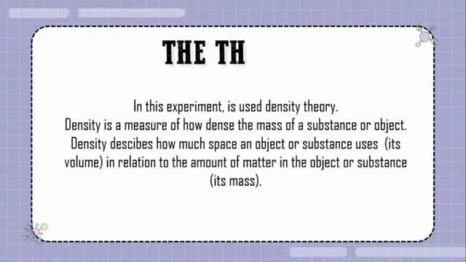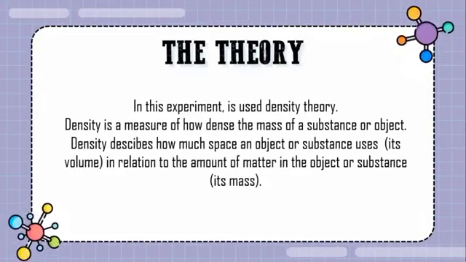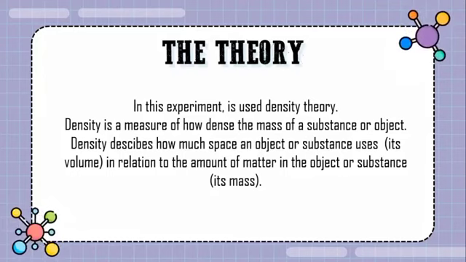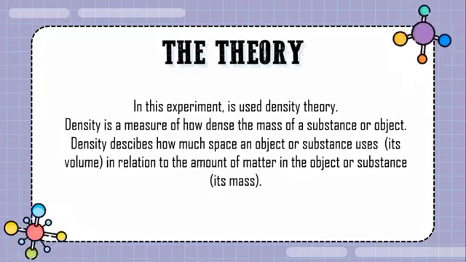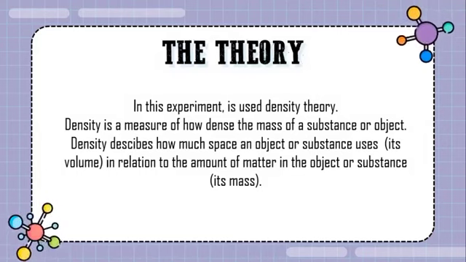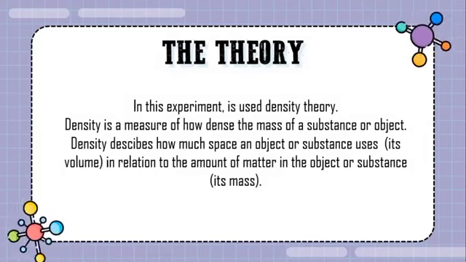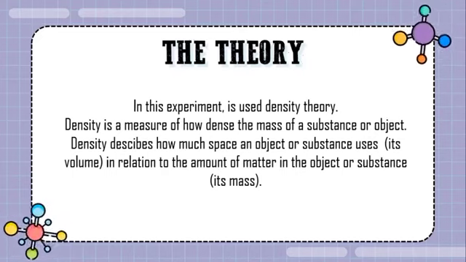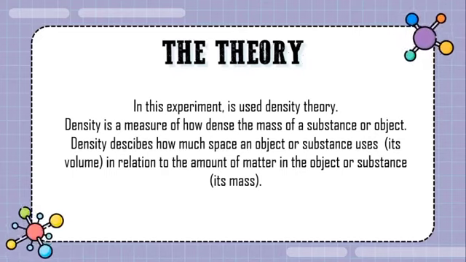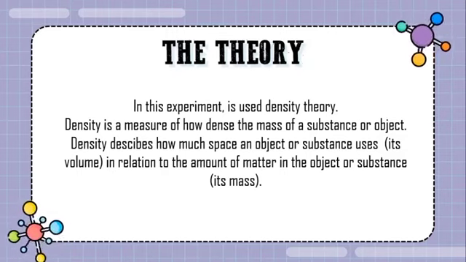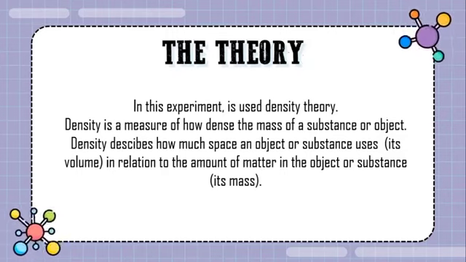The theory in the experiment is density theory. Density is a measure of how dense the mass of a substance or object is. Density describes how much space an object or substance uses, its volume, in relation to the amount of matter in the object or substance, its mass.